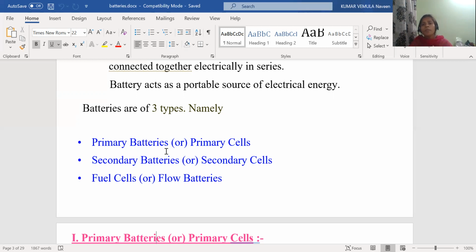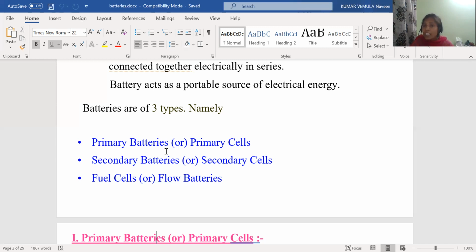What is the difference between non-rechargeable and rechargeable batteries? In non-rechargeable batteries, the lifetime of the battery is less. Whatever chemical energy is stored, that chemical energy can convert to electrical energy, but the electrical energy does not come back. That means it is not converted back to chemical energy in the primary batteries.